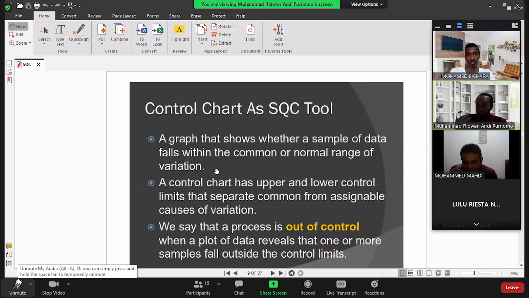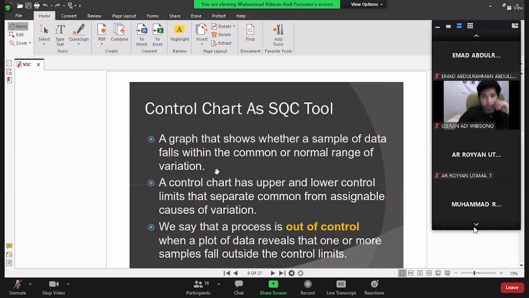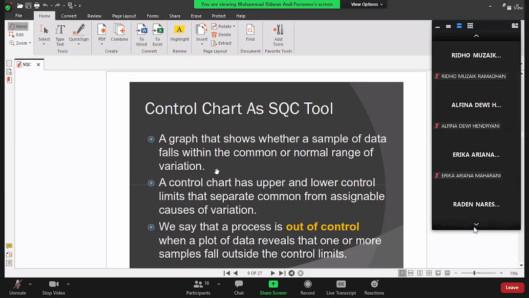What I'm trying to say is that some variations are still tolerable. The customer can still tolerate some variation like that. So it's better for us to have low, not exactly zero, variation, but we try to reduce the variation. So how to reduce this? We need to develop a control chart.